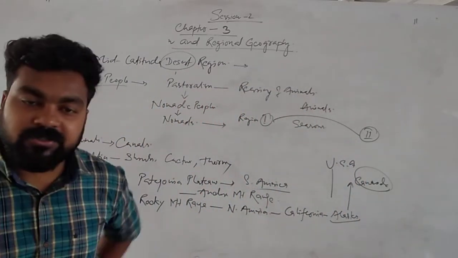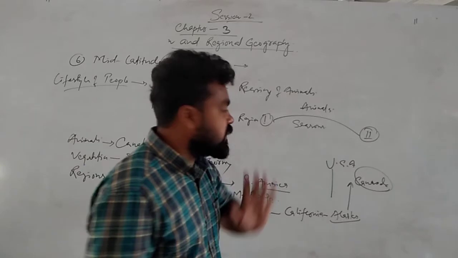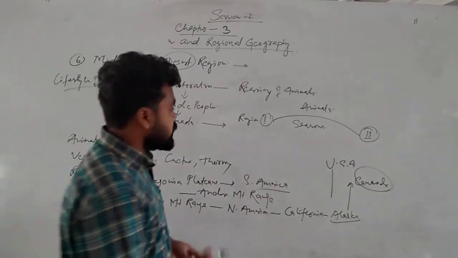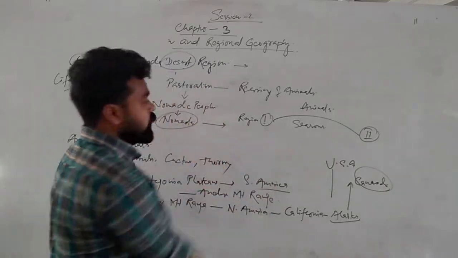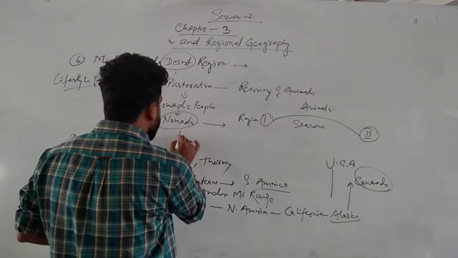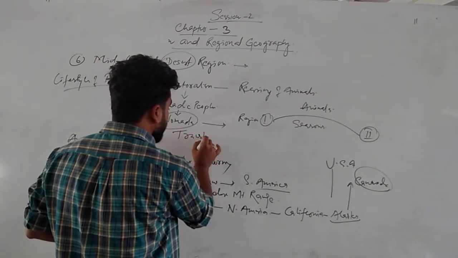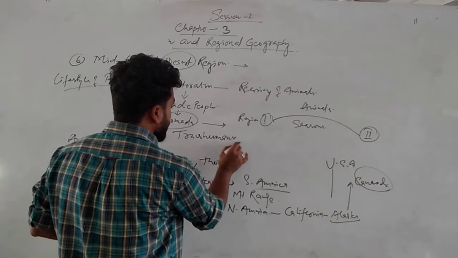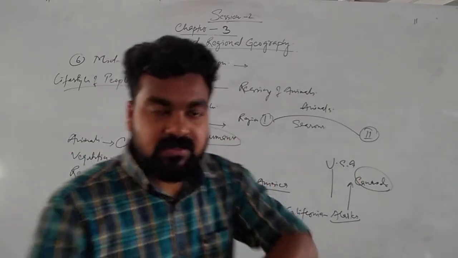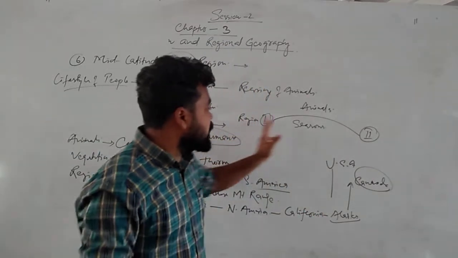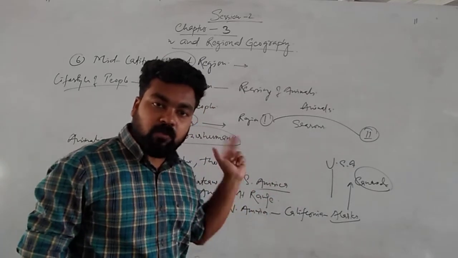Due to change of season they move from place to place to rear the animals. That's why they are called nomads. Sometimes they are also called transhumans. It is a term you will get in higher classes. Transhumans means according to the change of season they move from one place to another.